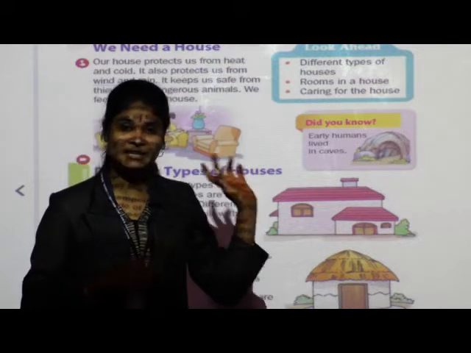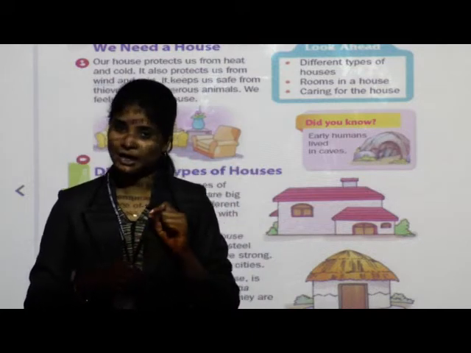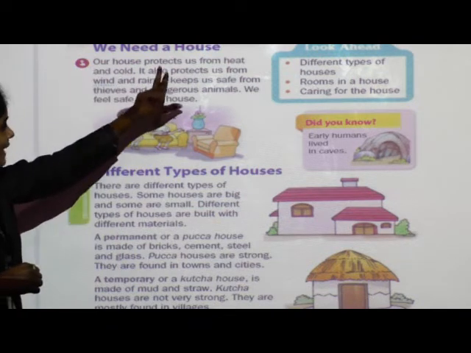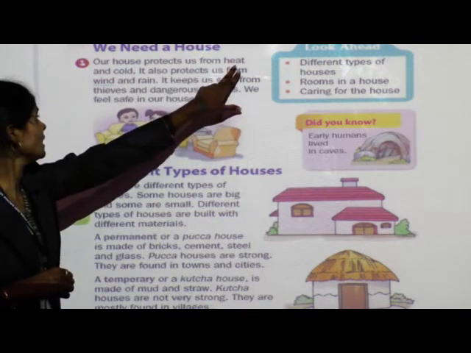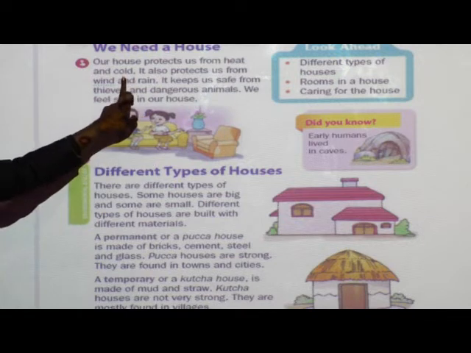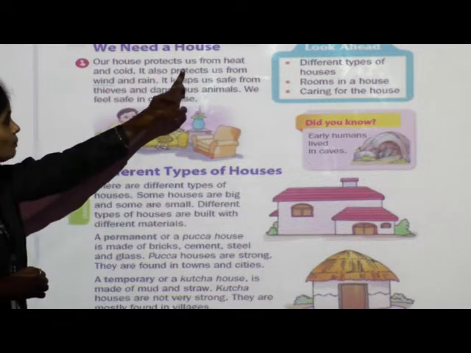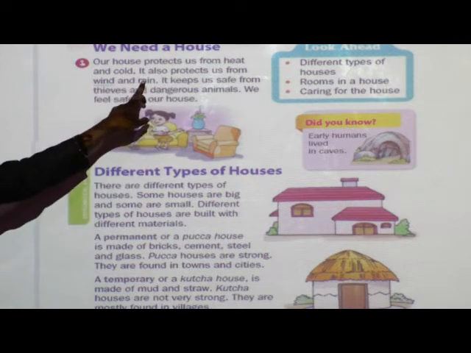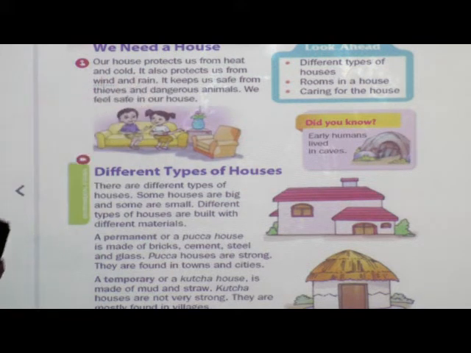So now we will see why do we need a house. See, our house protects us from heat and cold. It also protects us from wind and rain. See children, how our house protects us.